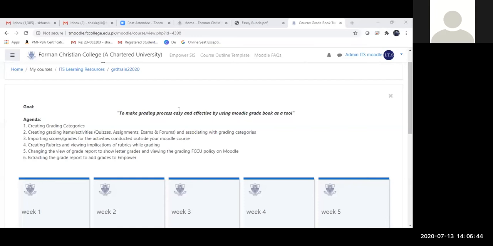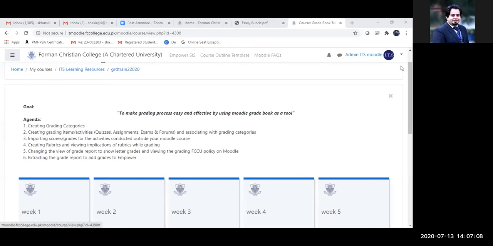It is such an effective tool. So today my goal will be to guide you through a process by which at the end of this session you will feel very comfortable with Moodle Gradebook, and you will find it a very easy and very effective tool while you're grading your courses.